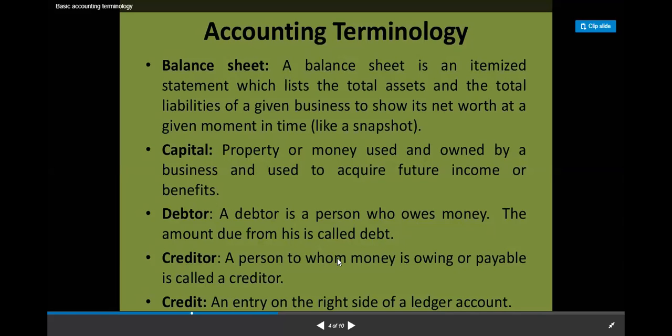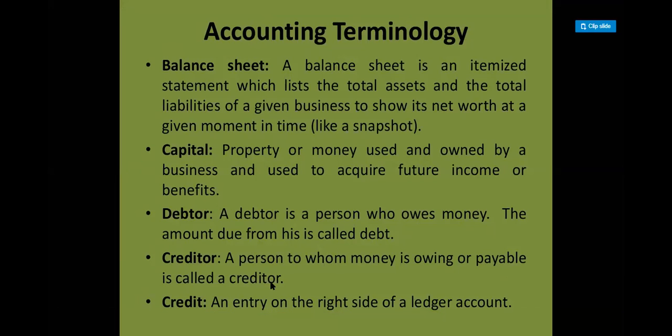And a creditor is the person to whom money is owing or payable. मतलब जिस पर्सन से तुमने पैसा लेना है, इसने मुझे पैसा देना है, तो definitely मैंने उसको कुछ सेल किया होगा and he is on credit, I have given something to him. और अब मैं उससे पैसा लूँगी. So the person who is supposed to give you money is called a debtor. और जिसको तुमने money देनी है, क्योंकि तुमने उससे कुछ परचेज किया है उधार पे या क्रेडिट पे, you can say that person is known as your creditor. Is it fine?